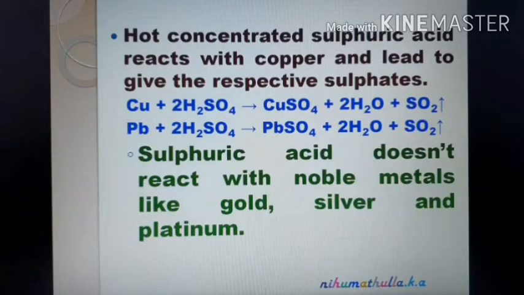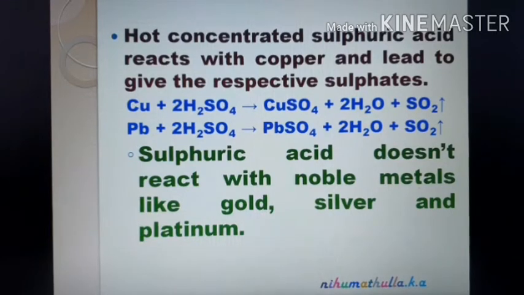Sulfuric acid does not react with the noble metals like gold, silver and platinum. So platinum, gold, silver, they don't have any reaction with concentrated sulfuric acid and also with dilute sulfuric acid. Now we are going to discuss how these reactions take place.